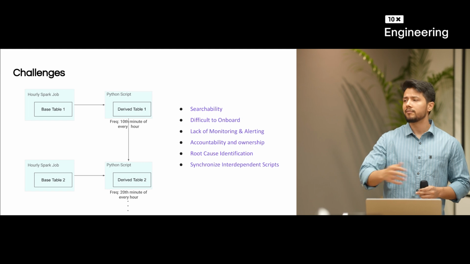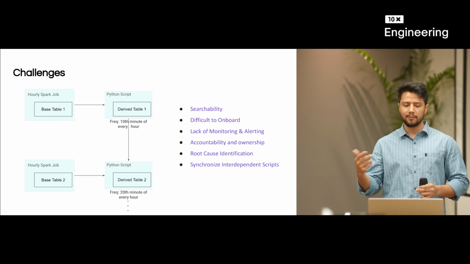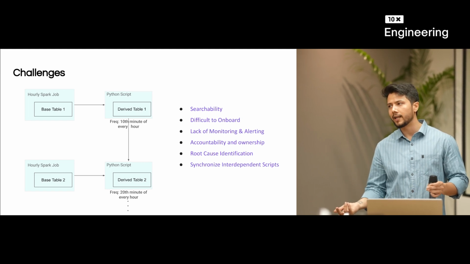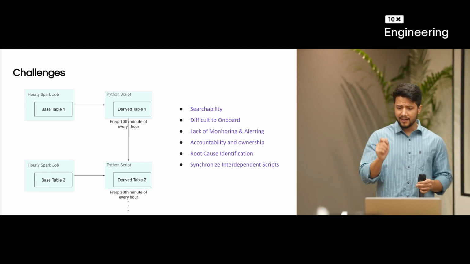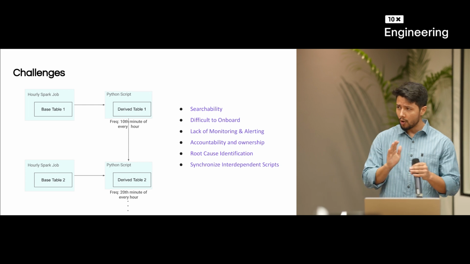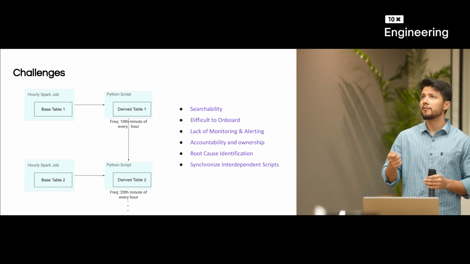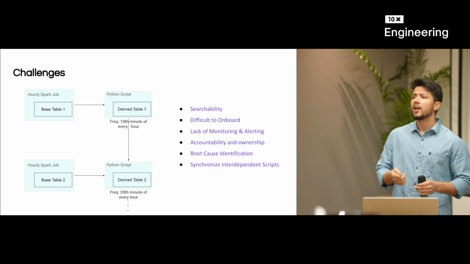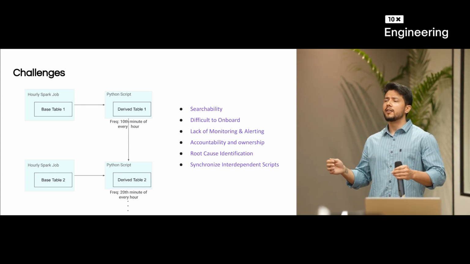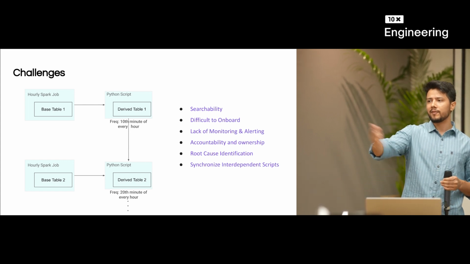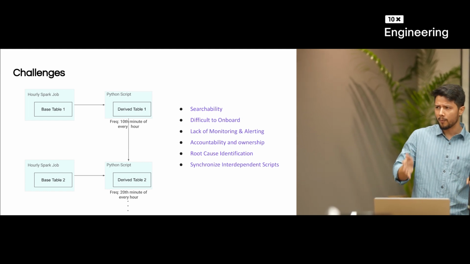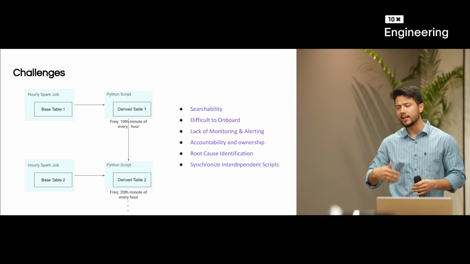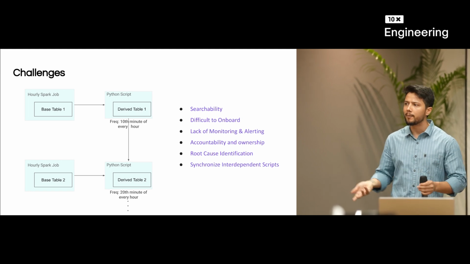Next, let's say somebody tells the analytics team this is the problem, this table is not getting updated, but as of now nothing is accountable and ownership is not properly defined, which means that we don't know who has done the changes, why these changes were done, and did we properly test the changes when we went live. Let's say we have done the changes in derived table 1, did we properly test the changes, and only then go live or not, did the proper code review happen or not.